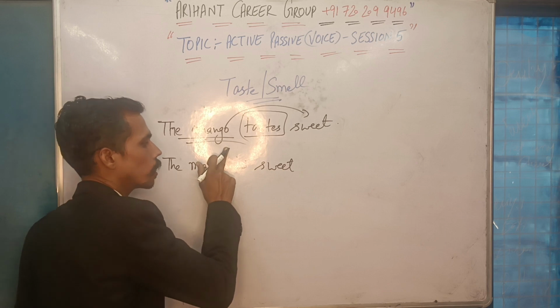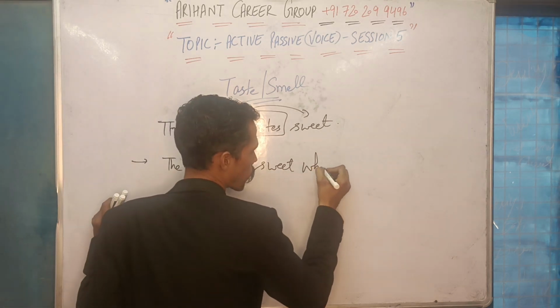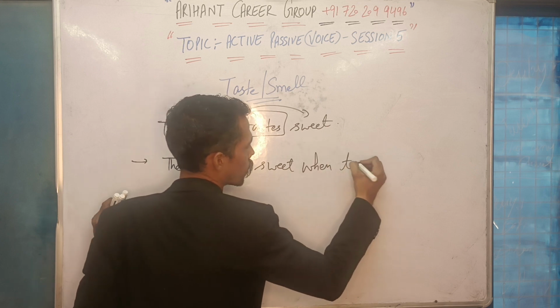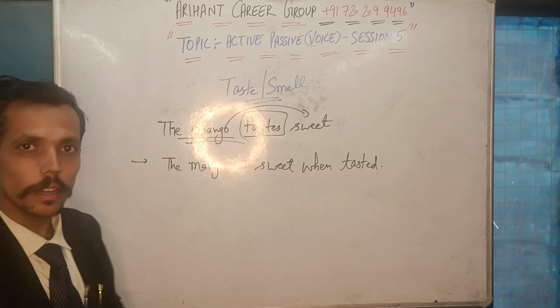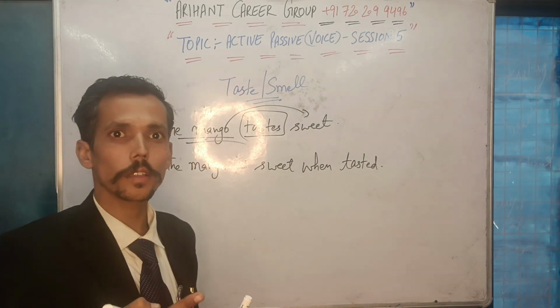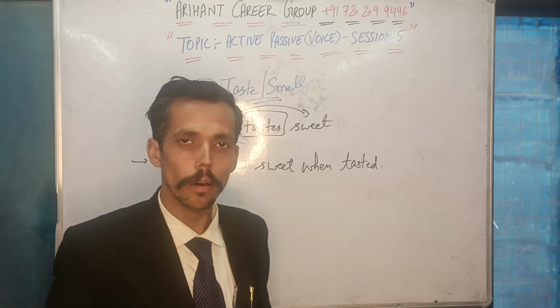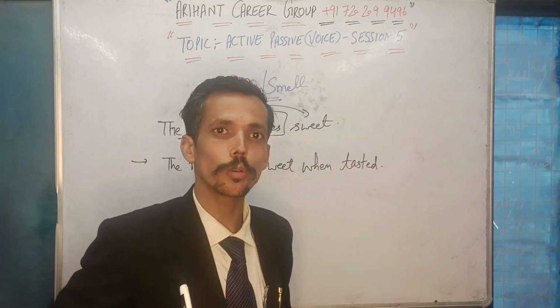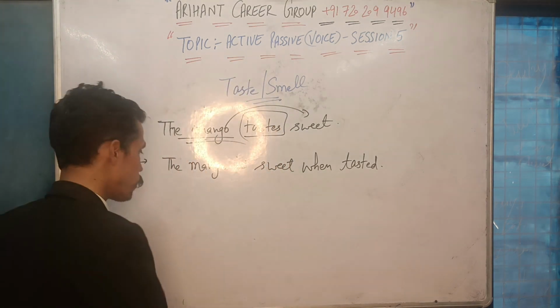Here it is singular, that's why I have written "is." The mango is sweet when tasted. Am I right? So here you are understanding that I am not using "by" that we generally say. For example, I take it, it is taken by me. He rings the bell, it is rung by him. Like that. But there is no "by" here. Okay. So I shall write one more example.